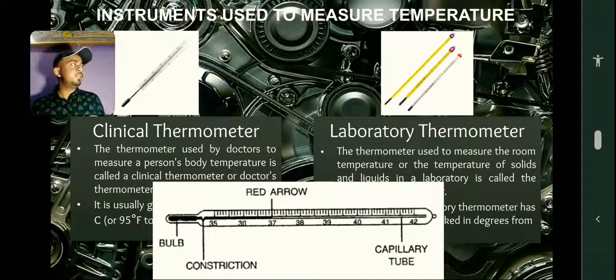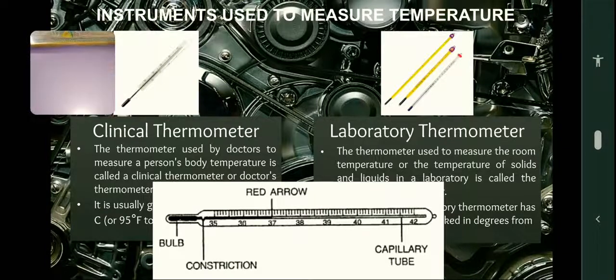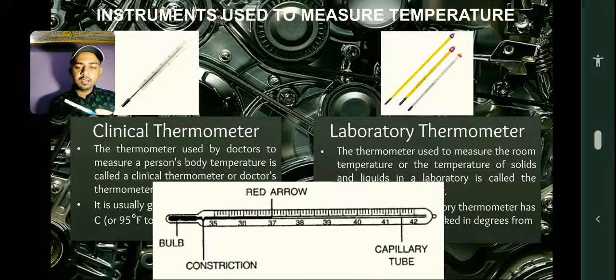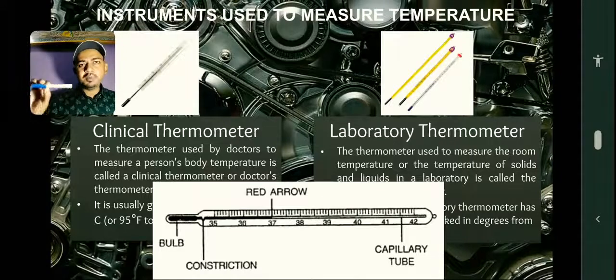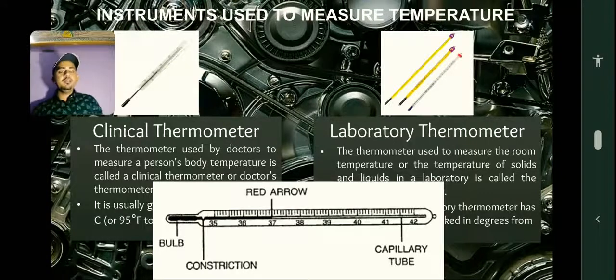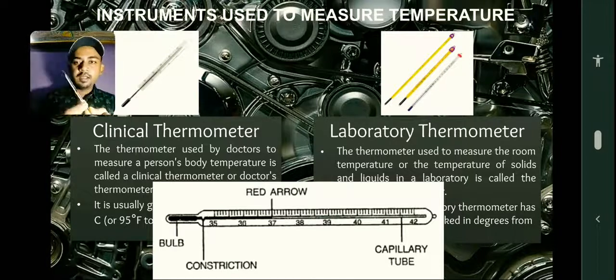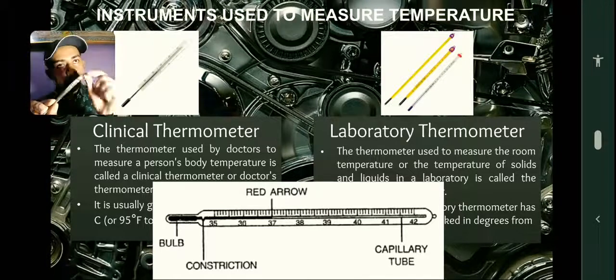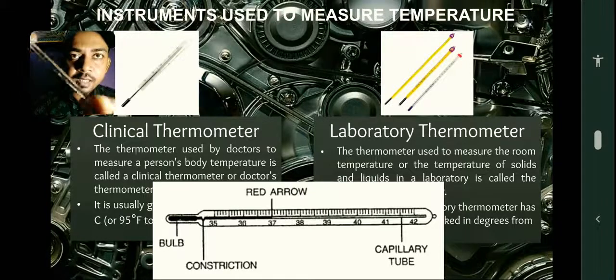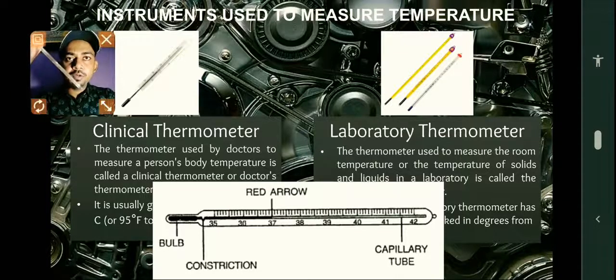I would prefer to show you a thermometer on my own. Just give me a second. Okay, my dear students, we are back with the thermometer. This is a Hicks thermometer, the most famous company of thermometer, I guess. Today we shall also see how we can use a thermometer. The upper portion is the bulb, and this one is the stem, on which, let me zoom in to show you,